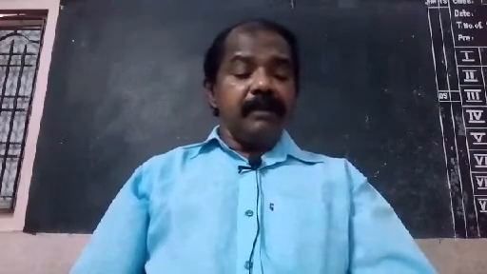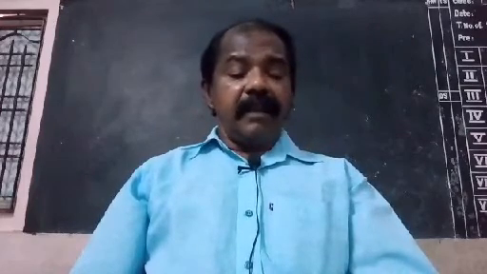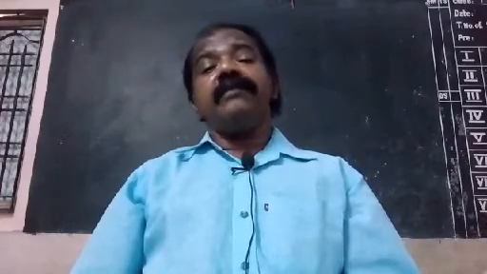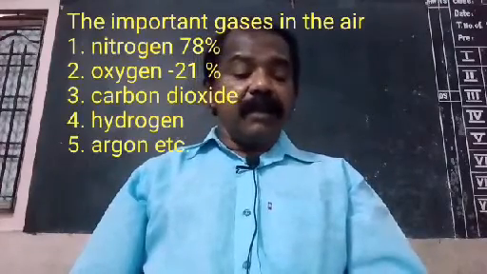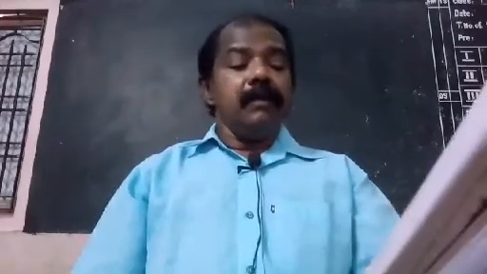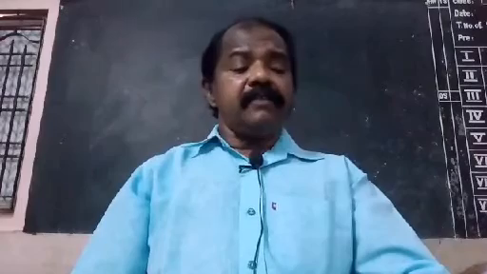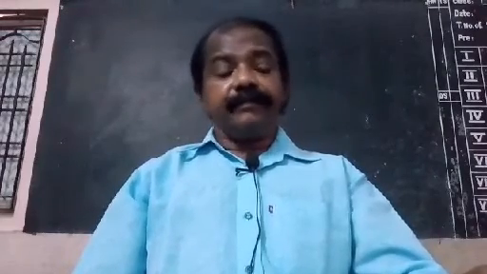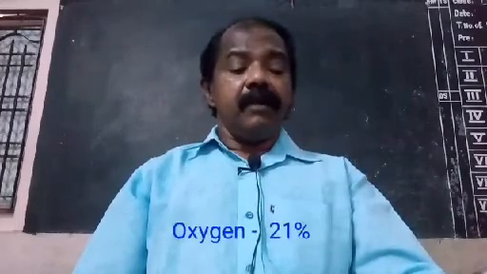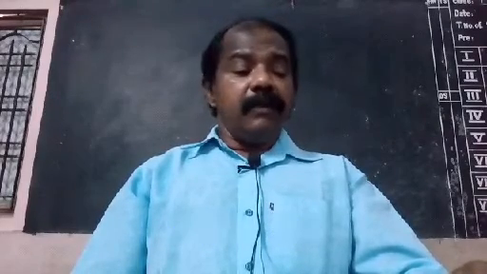The atmosphere contains air. Air is a combination of gases. Several gases are present in the atmosphere. The important gases of atmosphere are nitrogen 78%, oxygen 21%.